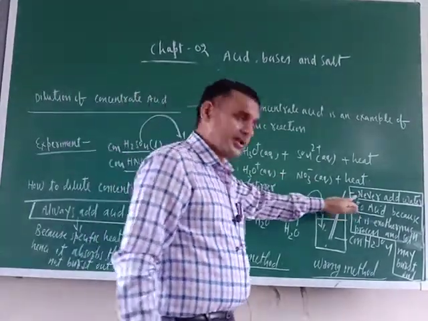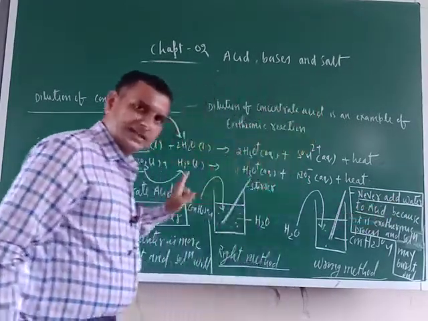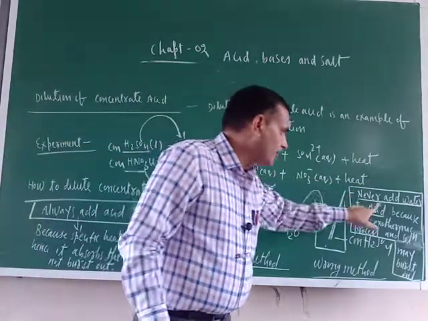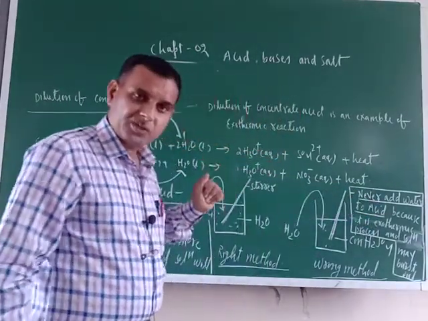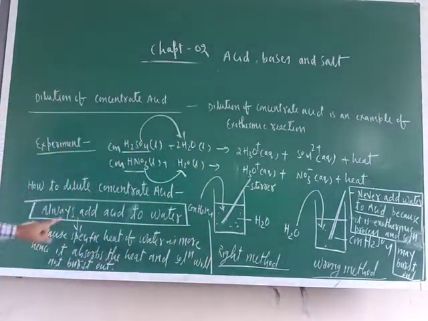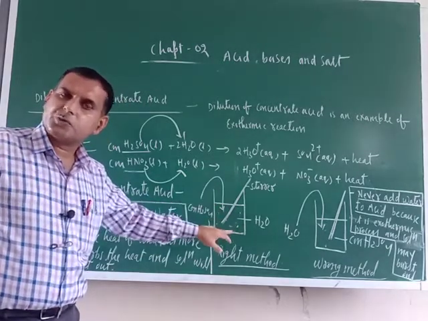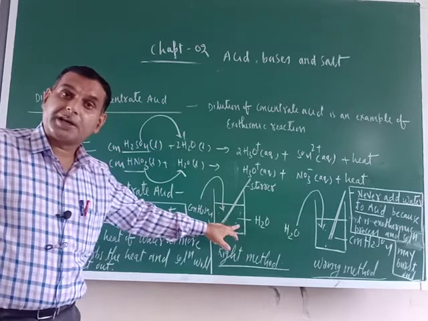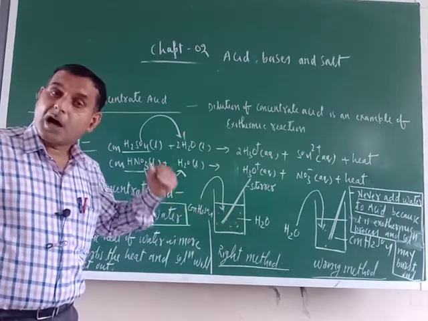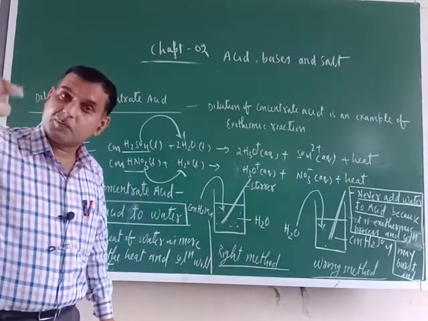Another method is also there, but that is not the correct method. Never add water to acid. Once again listen. Always add acid to water. Never add water to acid. Why? Just see. Why always add acid to water? When you take water here and keep on adding acid to it, whose quantity is more? Water quantity is more. And drop by drop, bit by bit, you are adding the acid. So an exothermic reaction would be there.